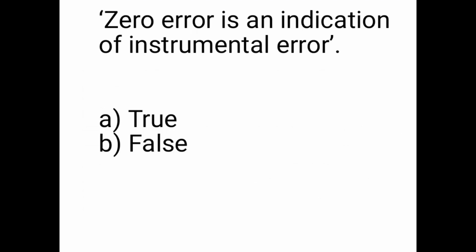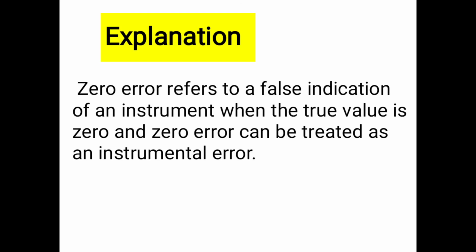So our last question: zero error is an indication of instrumental error. True or false? This statement is true. Zero error is an indication of instrumental error. We see the explanation of this. Zero error refers to a false indication of an instrument when the true value is zero, and zero error can be treated as an instrumental error. So this is the last question.